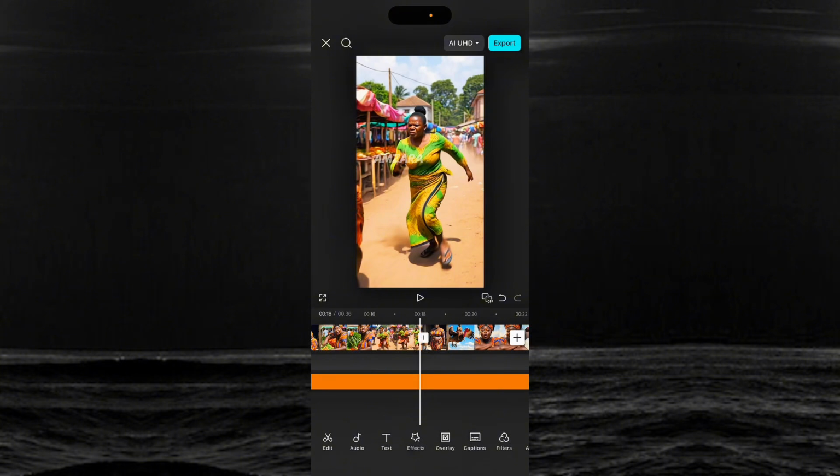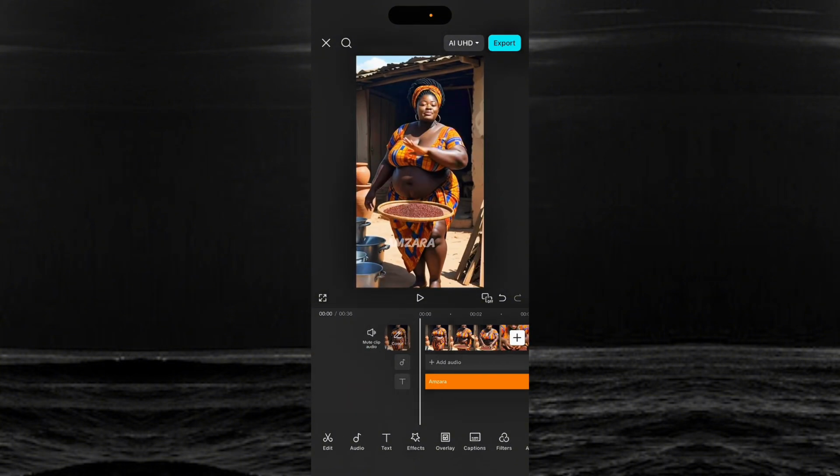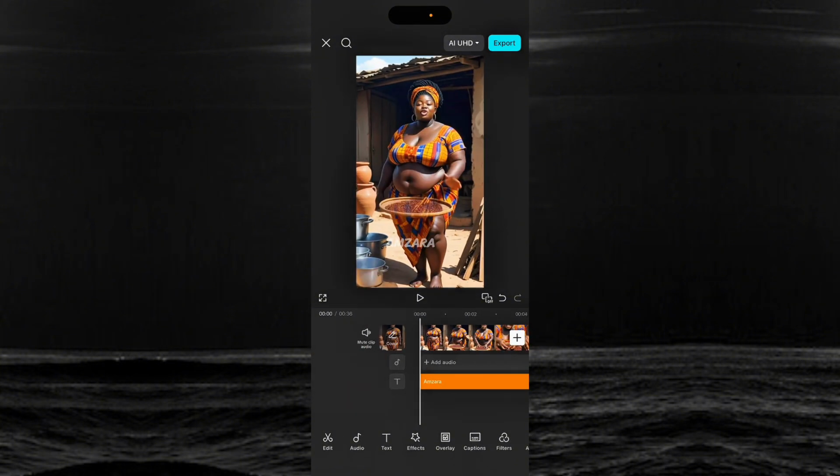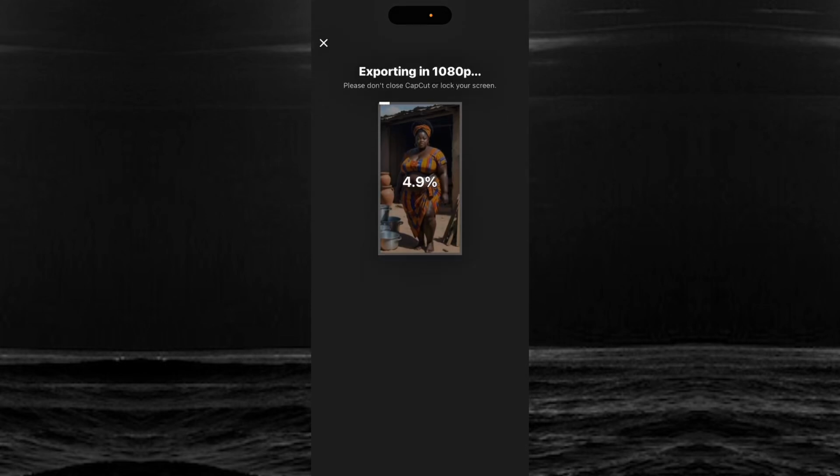So hey, with this, nobody can steal your video. You just go ahead to export. You don't do too much with this. It's already edited from the generation tool.